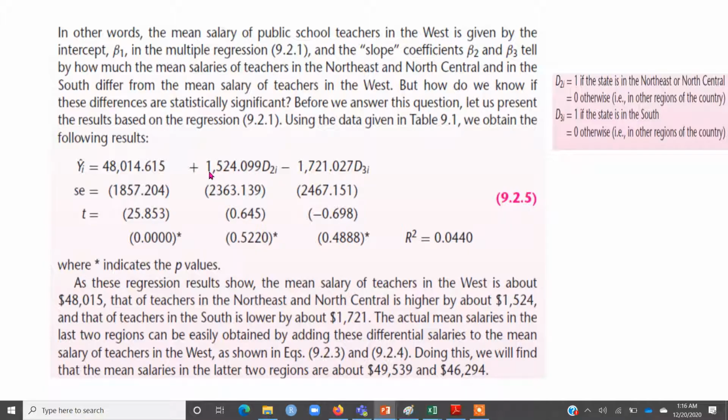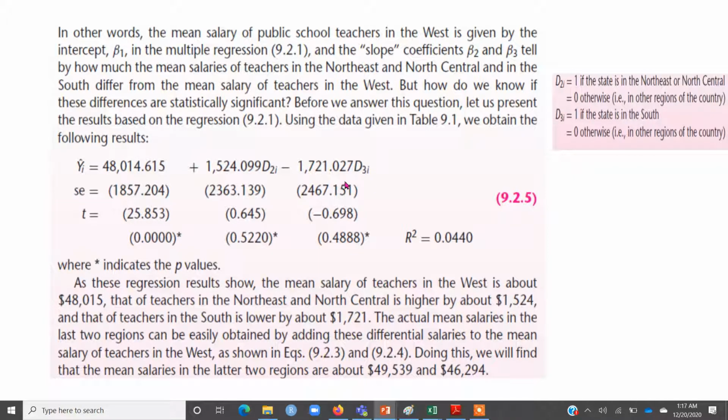This coefficient is actually the expected difference between the salary of west and of northeast or north central. So the base category is west. As compared to the base category, salary in the northeast or north central region is expected to be 1524 units higher than the west region. Why higher? Because the sign is plus. Similarly, for D3, which is the south region, the salary is expected to be 1721 units lesser than west.